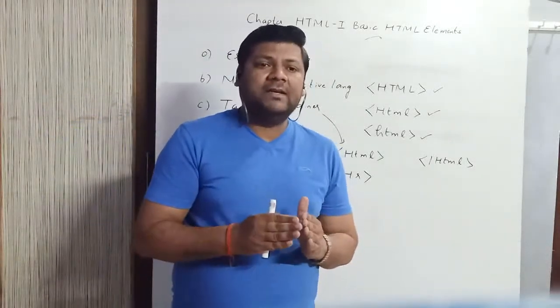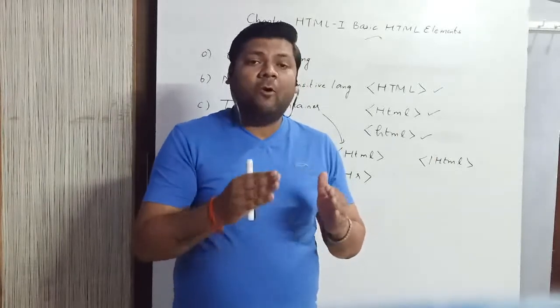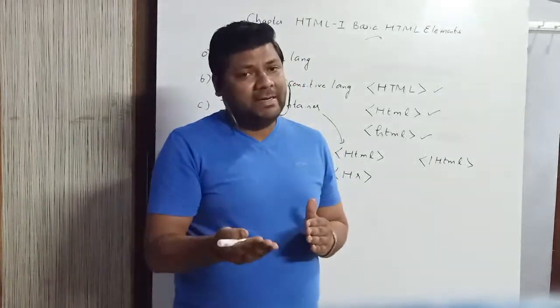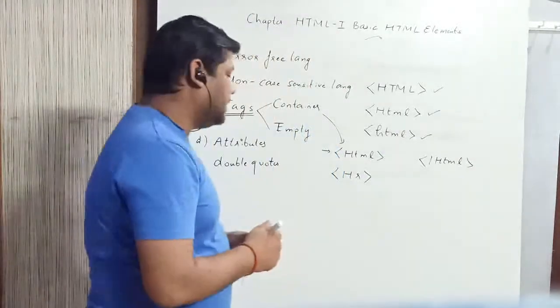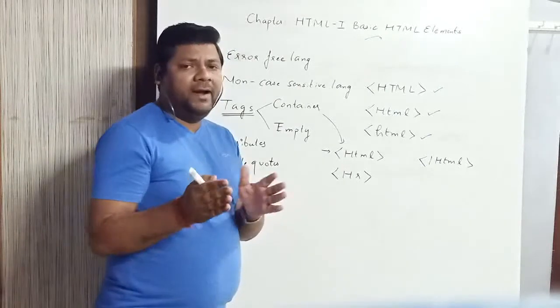The rest of the properties are that the tags which are opened first should be closed last, and the tag which is opened last should be closed first. For example, there are tags B and I, bold and italics.